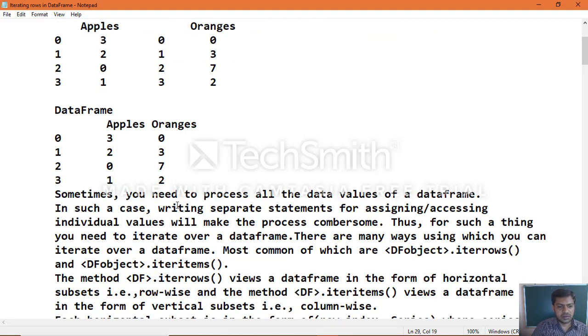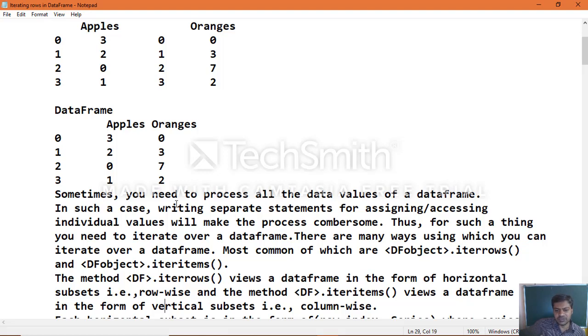Sometimes you need to process all the data values of a data frame. In such a case, writing separate statements for assigning or accessing individual values will make the process cumbersome. Thus, for such a task you need to iterate over a data frame.